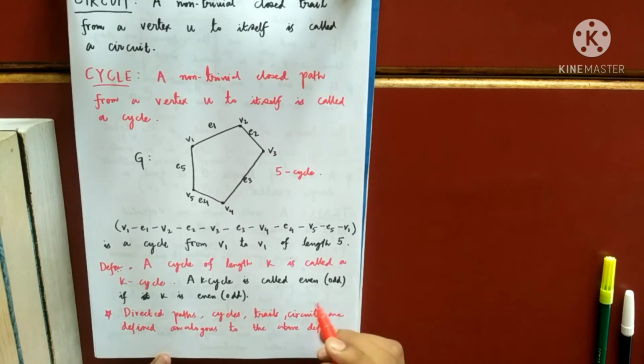So you remember, whenever I talk about directed path, cycles, trail, circuits, they also mean the same thing. Just there is one difference.